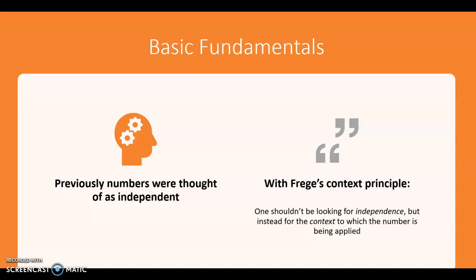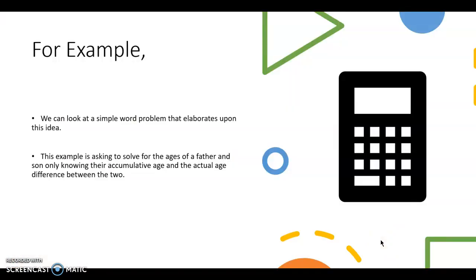The basic fundamentals are: previously, numbers were thought of as independent, and with Frege's context principle, one shouldn't be looking for independence, but instead for the context to which the number is being applied. For example, we can look at a simple word problem that elaborates upon this idea. This example is asking to solve for the ages of a father and son, only knowing their cumulative age and the actual age difference between the two.